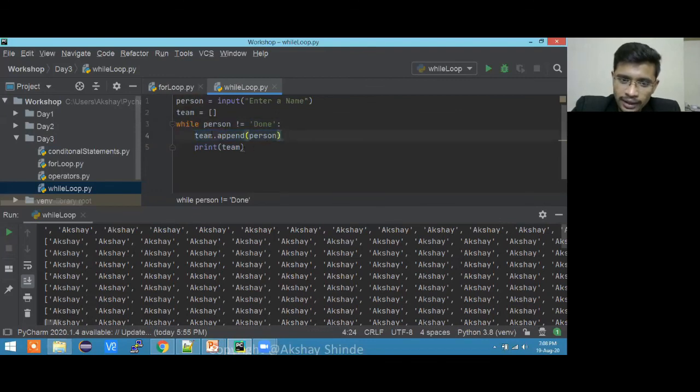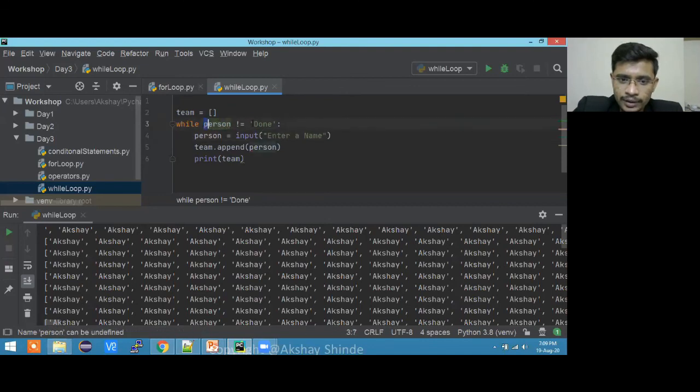And then again, I'm not asking input again. See, the person value is Akshay only, right? And it is checking not done. Okay, good. It is always true, because I made a mistake over here. I'm not supposed to put it over here. I'm supposed to put this input box over here.